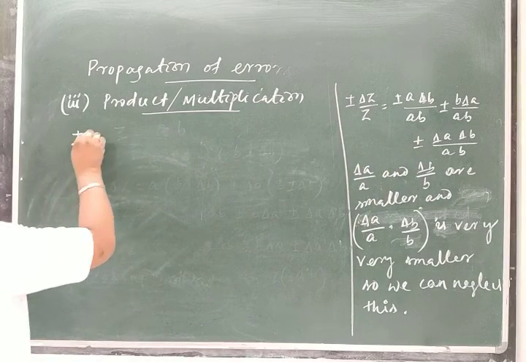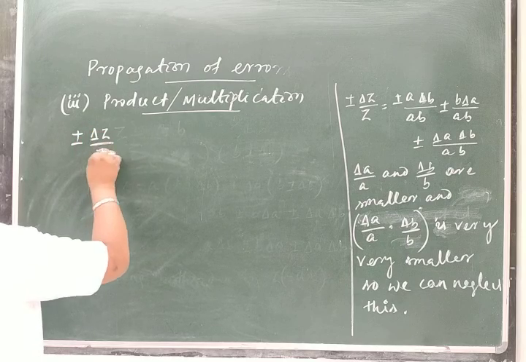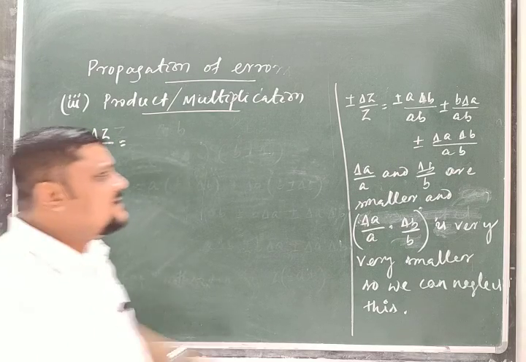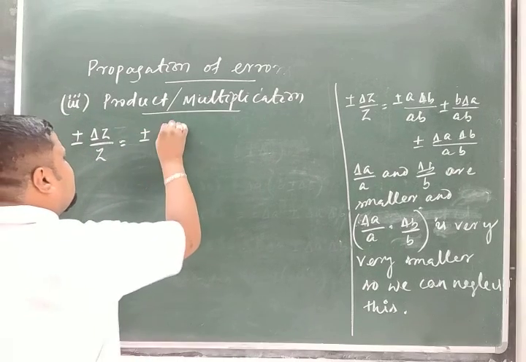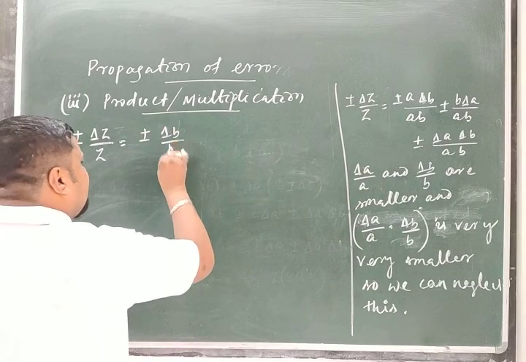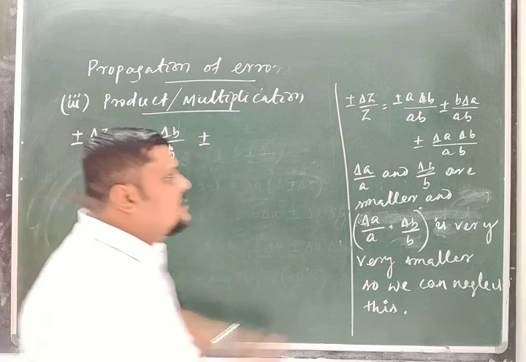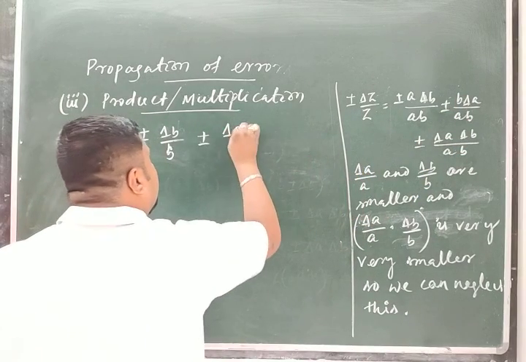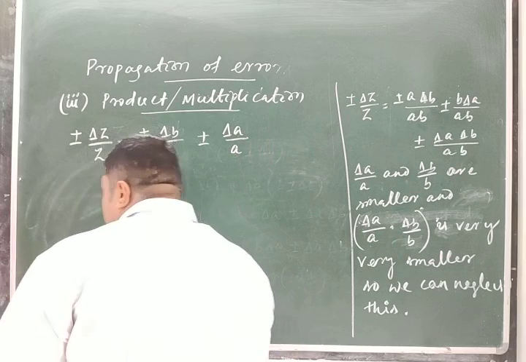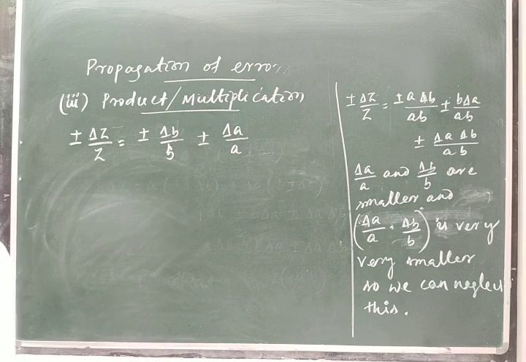So plus or minus delta Z by Z is equal to, now what is cancelled here? A and A cancel, so we get plus or minus delta B by B, then plus or minus delta A by A, as B gets cancelled. Clear?